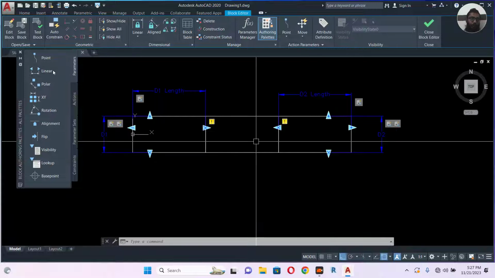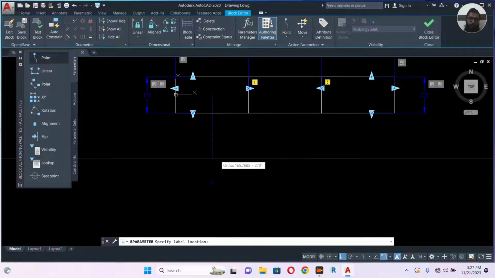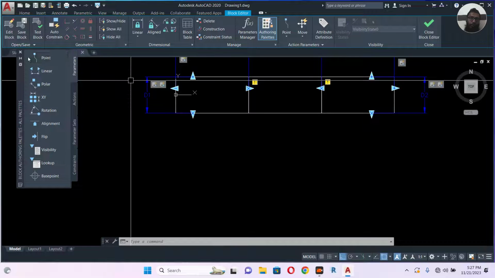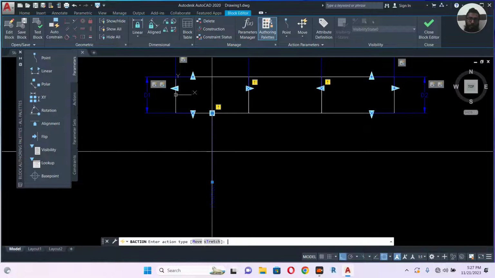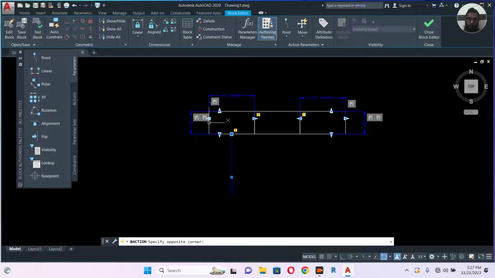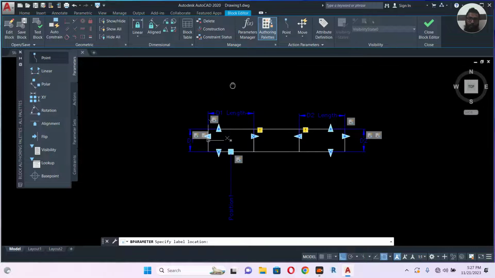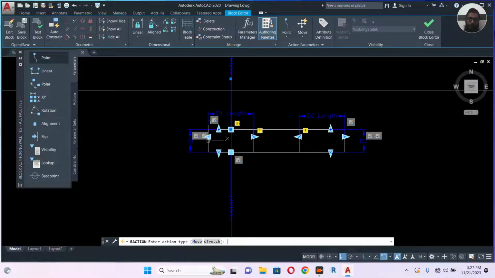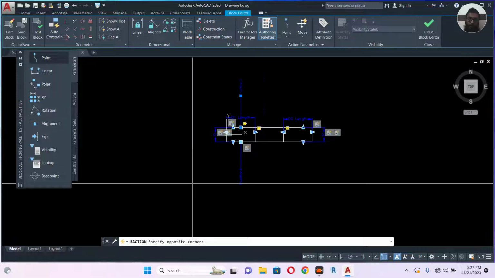Okay, then we will make one point at the center of this. Now we will make a point in the middle of this one, double click, again stretch, you select now this all together. Again another point like this, double click, stretch, then all together.